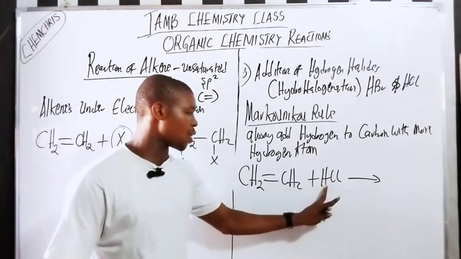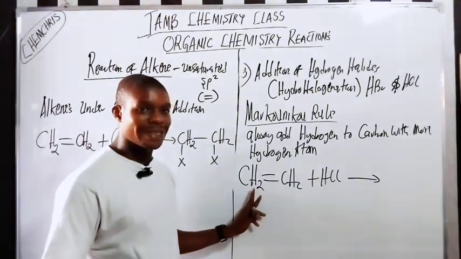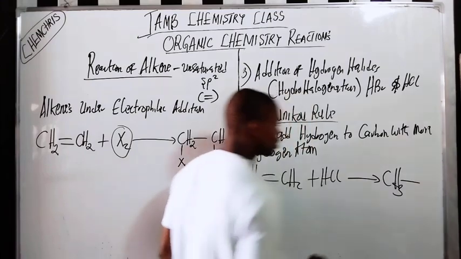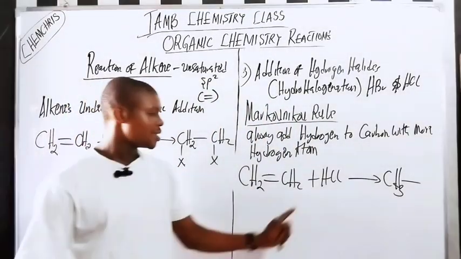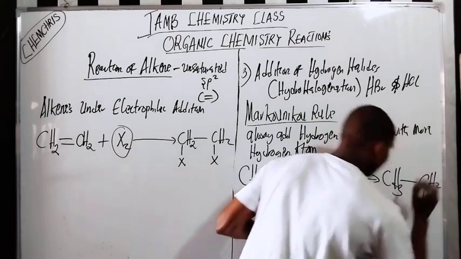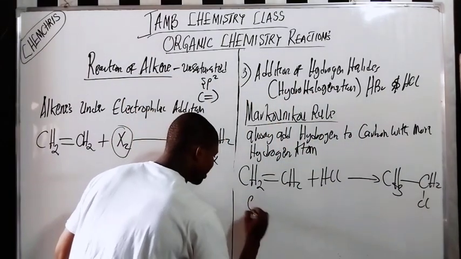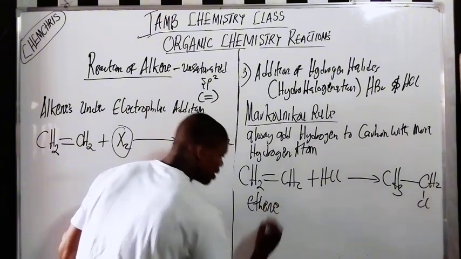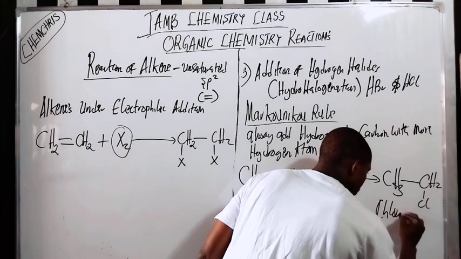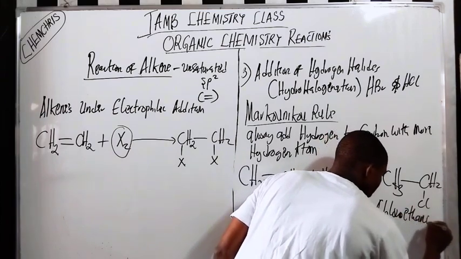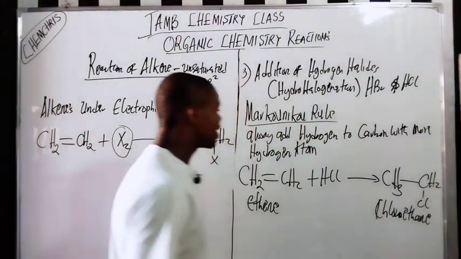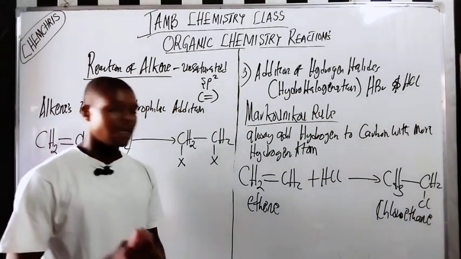So if, for example, you add hydrogen here, we have CH3. Remember the double bond changed to a single bond. Then chlorine will be added to this other point here: CH2Cl. Do you understand? So the name of this one is chloroethane. Very important.